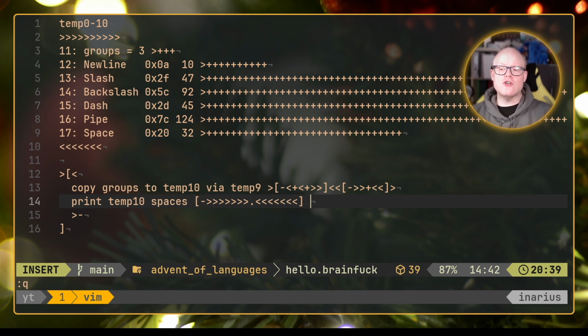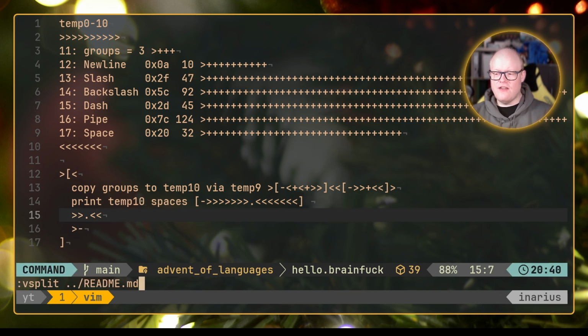And now we should have printed, for each of our groups here, one line of spaces with the correct size, so to speak. What we need now to validate this is, after each of those iterations, we want to print a new line. However, actually printing a new line is quite easy for us to do. We only need to go to 12. So what we do here is we go 2 forward, we do a print, and we go 2 backward. And now we have printed a new line.